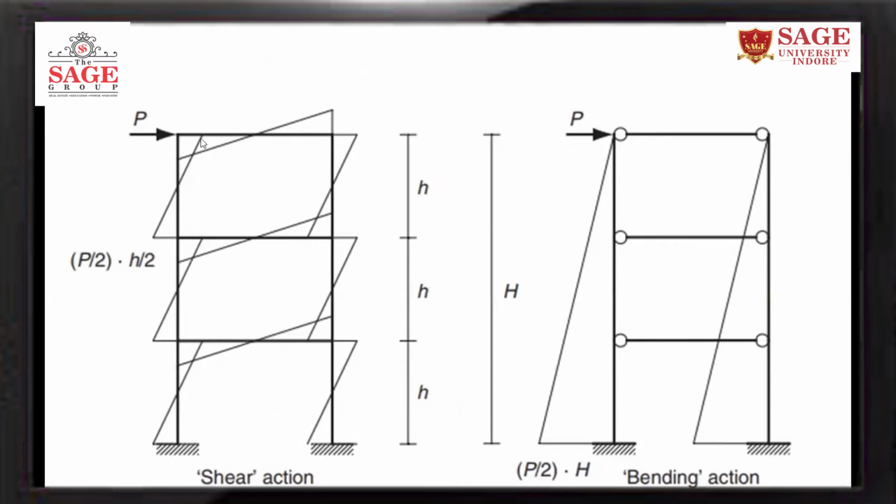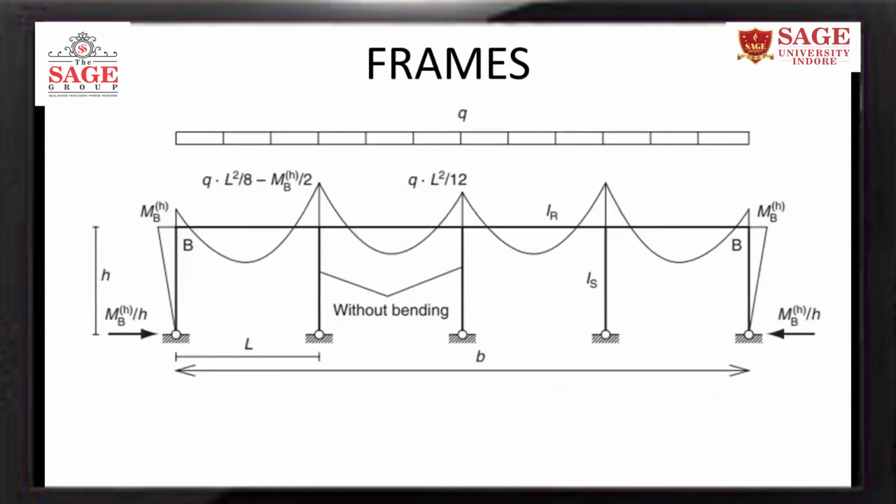The maximum bending moment in case of beam is at the end of the beam, as well as in case of column, the bending moment is maximum at the top and bottom of the column. Right? If you consider this frame, here the end is a pin end, so here the bending moment is 0.